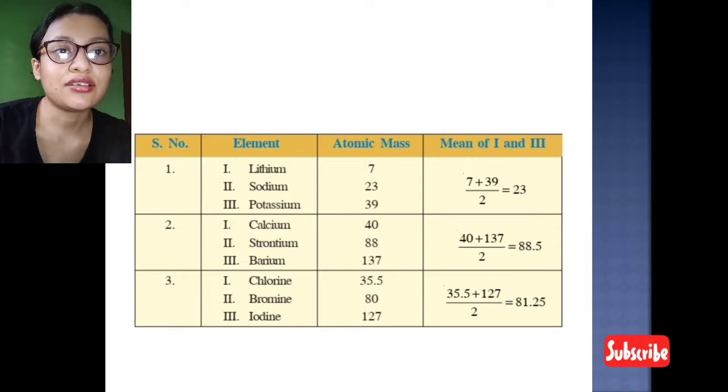It is 23. Then again the second one: calcium has atomic mass 40, strontium 88, barium 137. The arithmetic mean of the first and third element is 40 plus 137 divided by 2, which is 88.5.